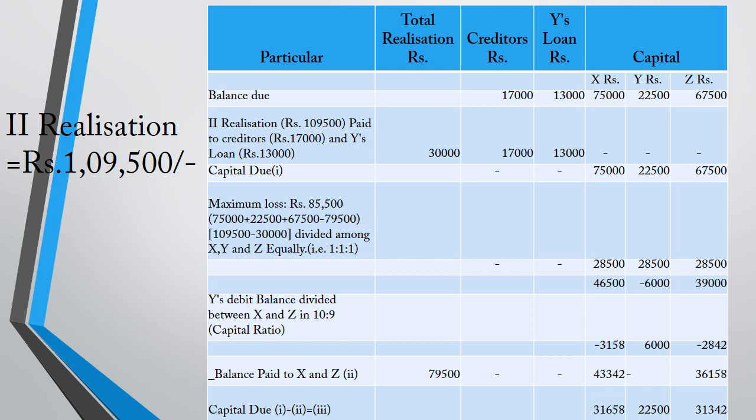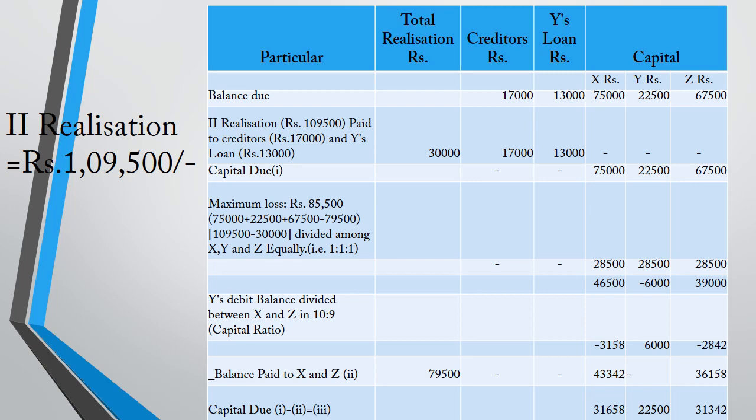Then again we subtract: 46,500 minus 3,158 is 43,342 for X, and for Z 39,000 minus 2,842 is 36,158. So this is the balance paid to X and Z. The 79,500 is to be distributed to the partners X and Z only. The capital due is now 31,658 for X, 22,500 for Y, and 31,342 for Z. This is the second cluster.